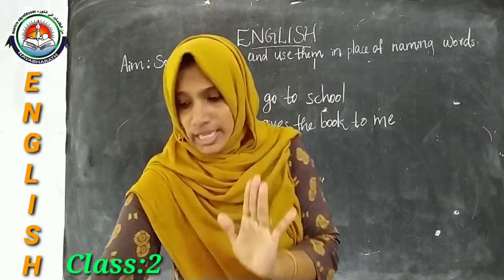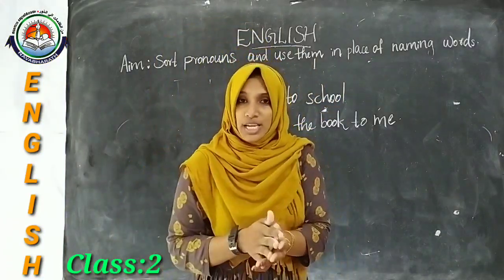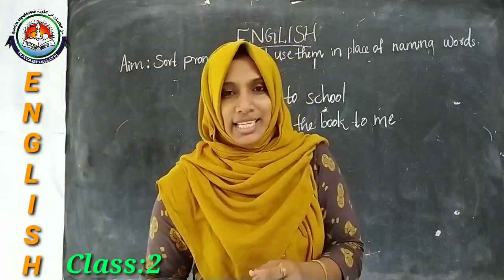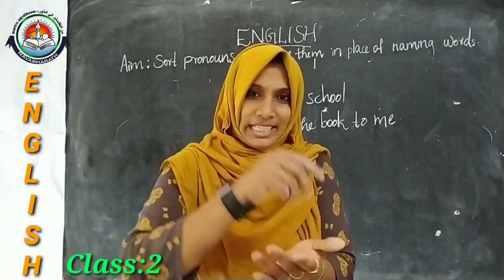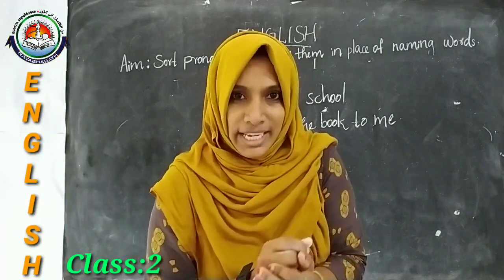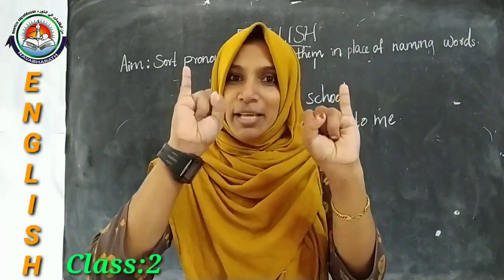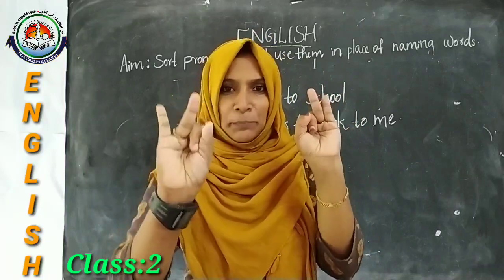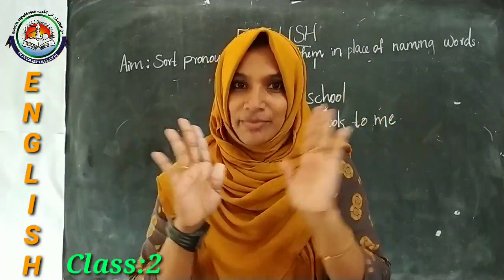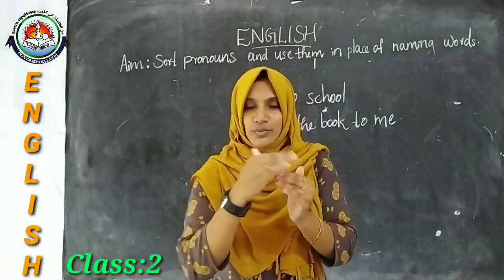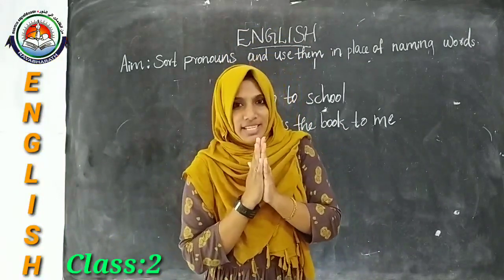Okay. So whenever you are writing a sentence, you have to start with a doer of action like I, he, she, we and they, and the sentence should end with, instead of I, me; for he, him; for she, her; they, them; and for we, us. So in this way we can make sentences.